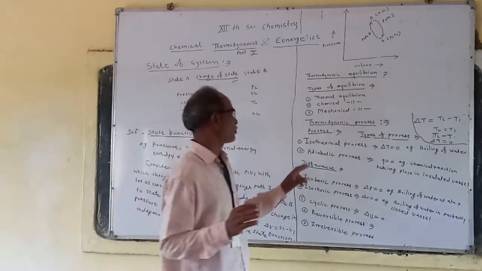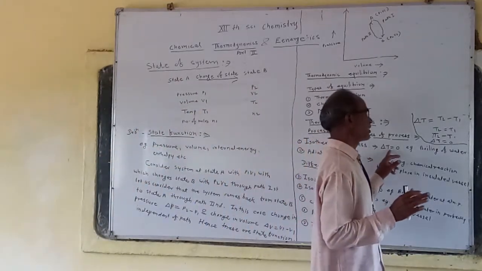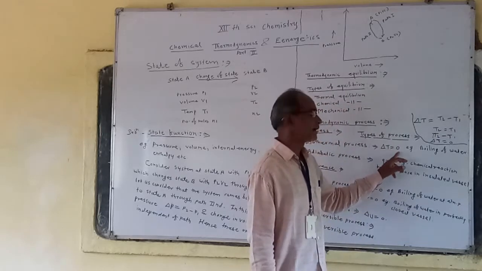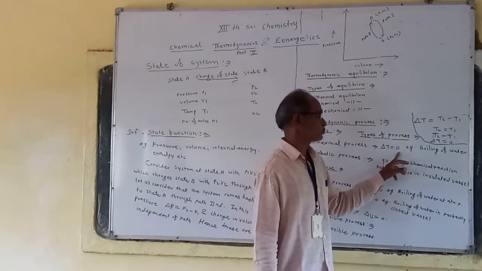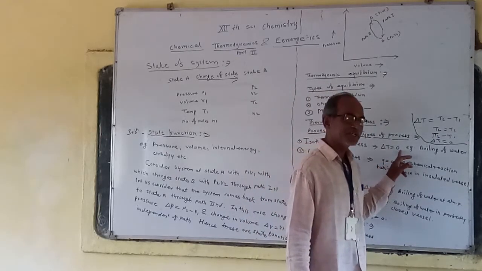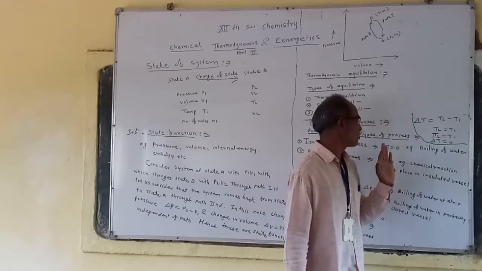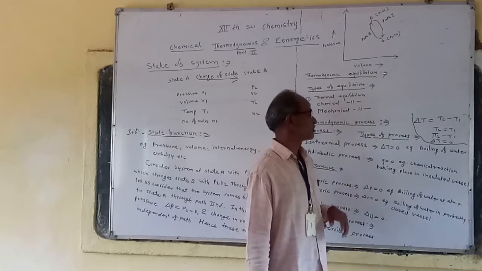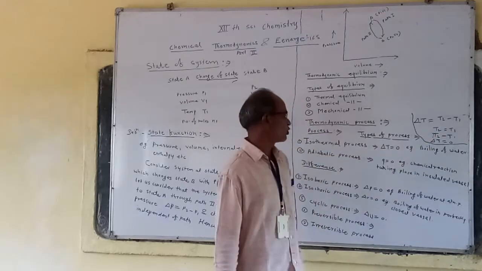So it is an example of an isothermal process. In an isothermal process, delta T is equal to 0. Example is boiling of water.